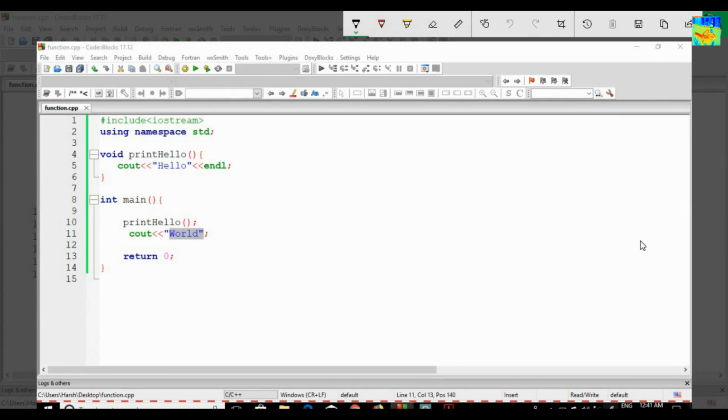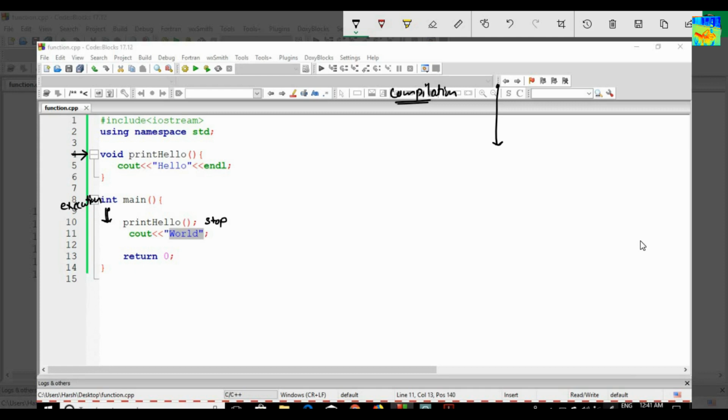remember, my compilation starts from the first line till the end, but the execution of the program will start from main. The execution of the program starts from main. So this was compilation and this is execution of the program. Execution starts from main. It will reach line number 10, print hello. It will stop here. Stop. The compiler will come here.